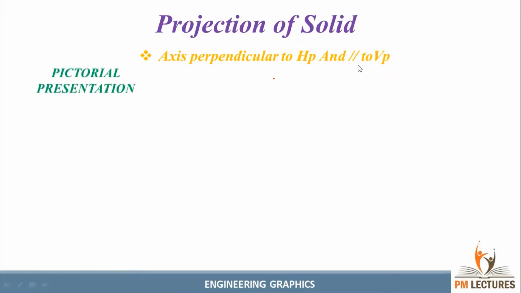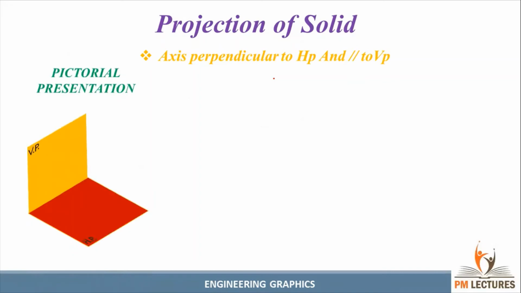So first we have a pictorial representation. We have the VP, that is the vertical plane, and HP, that is the horizontal plane. And we always remember that we will always rotate the horizontal plane in the clockwise direction by 90 degrees. We should remember that. So the first condition, standing on HP on its base. See, standing on HP, the base is standing on the HP.